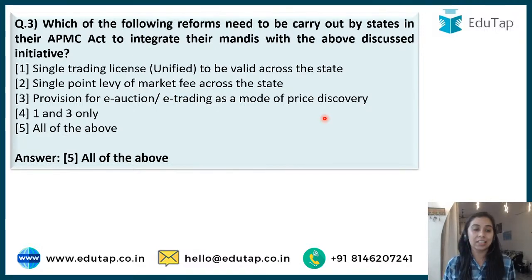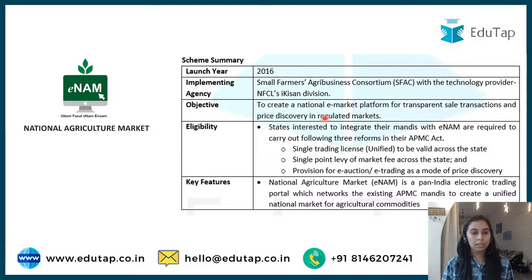I'll just quickly tell you about ENAM. This was launched in the year 2016. Guys, it is a very favorite scheme of NABARD. Every year you will find a question on this scheme. The implementing agency is SFAC, which is Small Farmers Agri-Business Consortium, and the technology provider is the iKisan division.